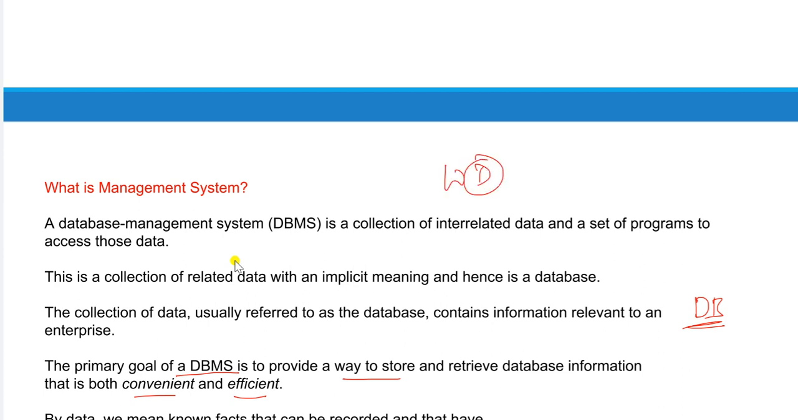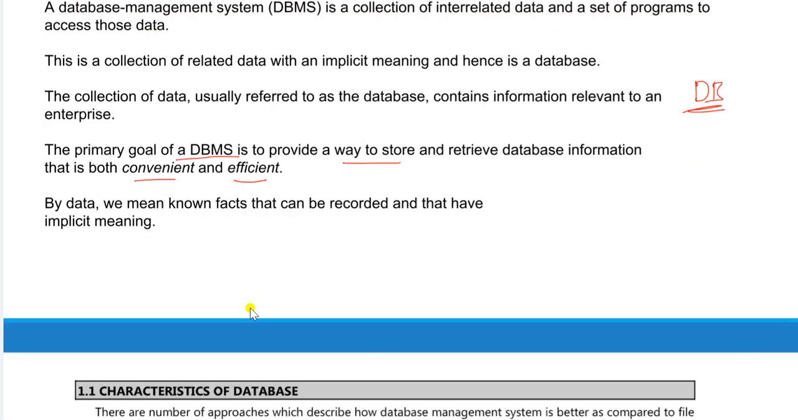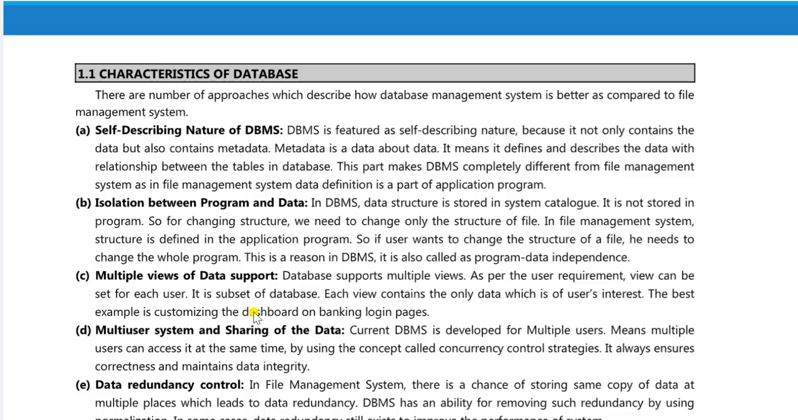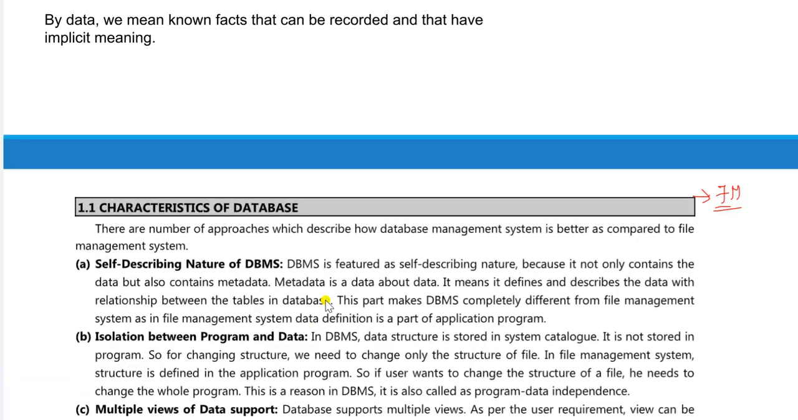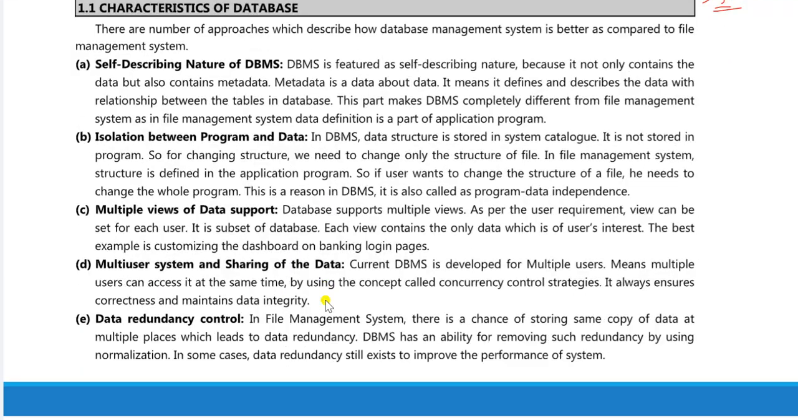So you may get this question for 3 marks or 5 marks. And the next topic is characteristics of database systems. So what are the characteristics of DBMS? This question you will get for 7 marks. Very important one. There are a number of approaches by which a database management system is better compared to the file management system. We have many points here, so see each and every one in detail.